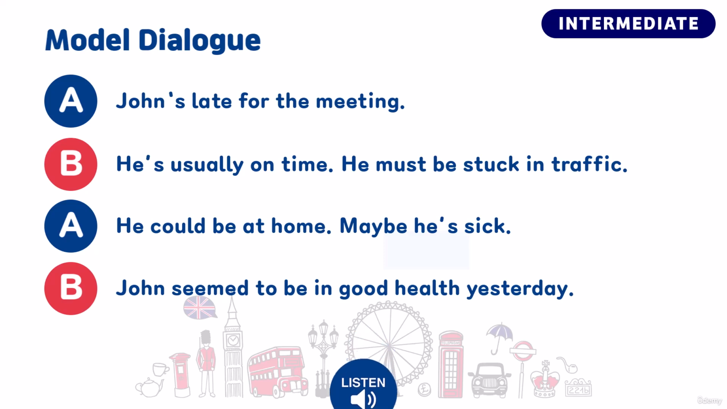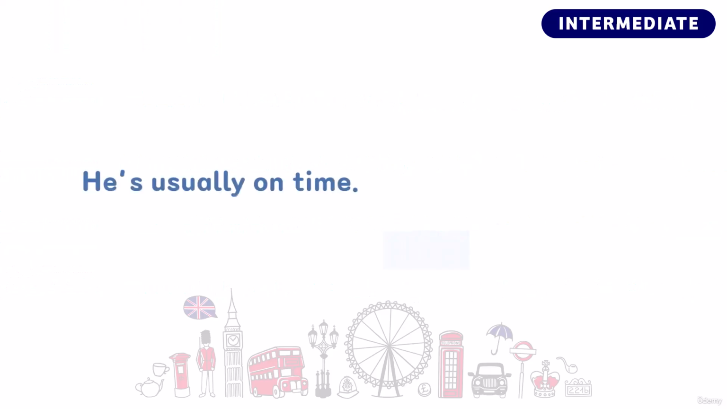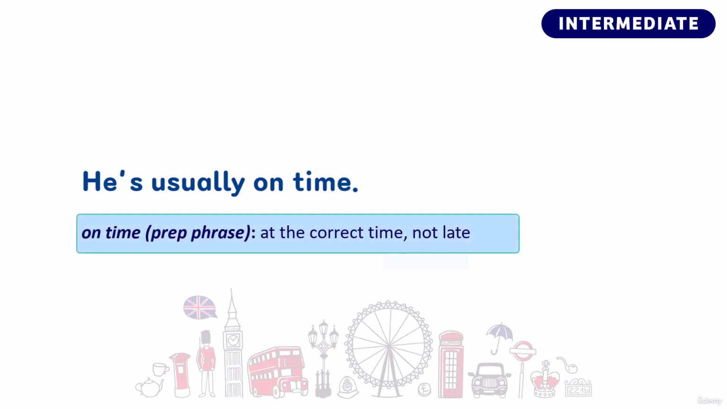Now, this dialogue is between two work colleagues, and they are talking about another colleague who is late for the meeting. First, person B said this about John. He's usually on time. The phrase on time means to arrive somewhere at the correct time and not be late.